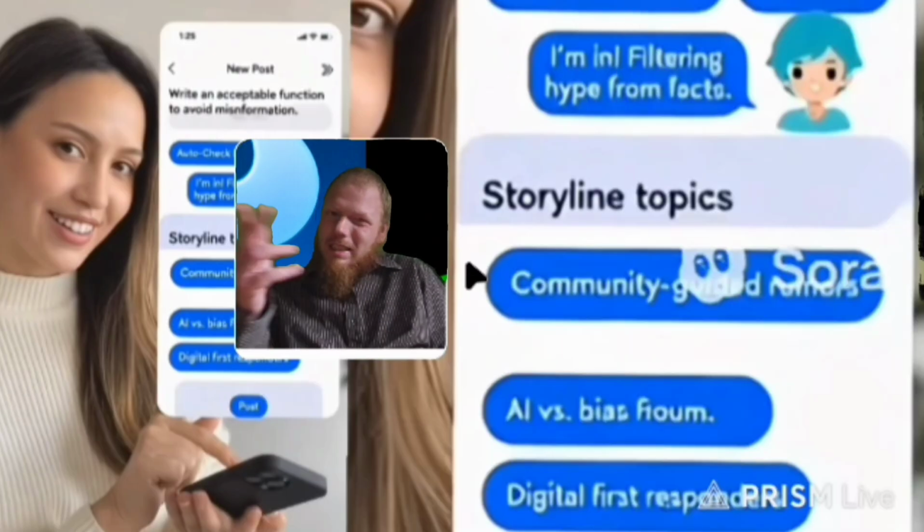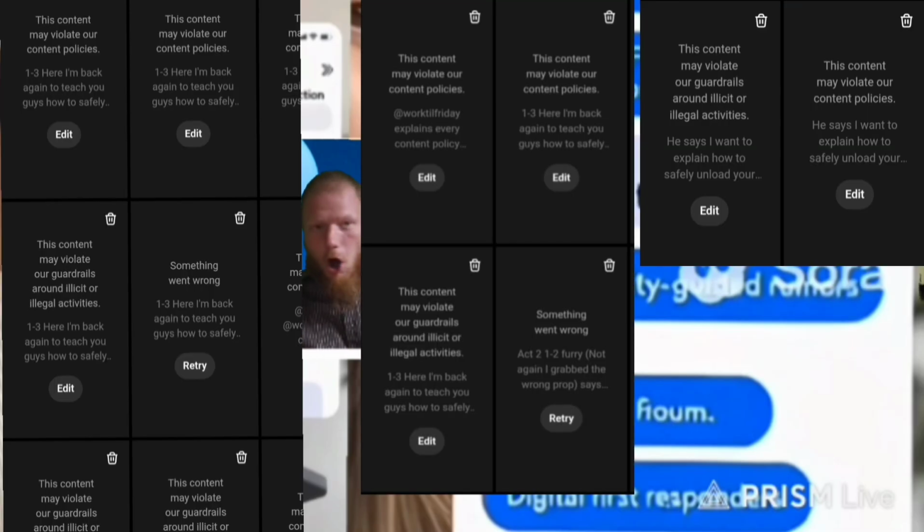Like, see all these content policy violations I got? All of them. Right here, and right there, right there, right there. They're all over the place. Getting content violation 6, 7, 6, 7.